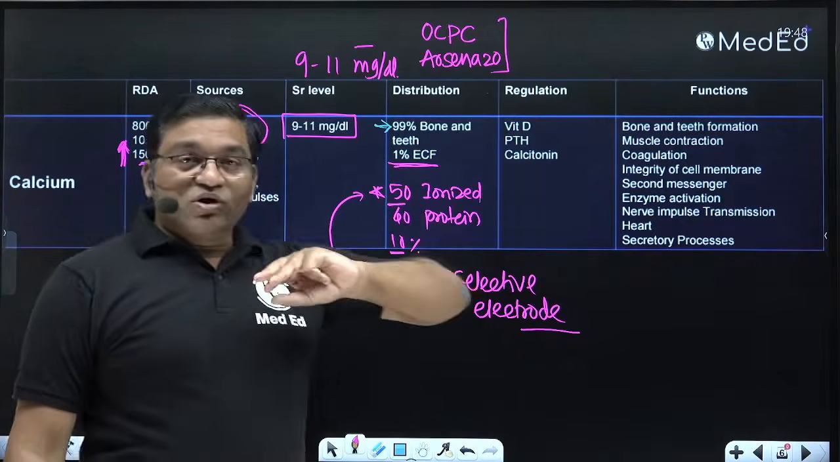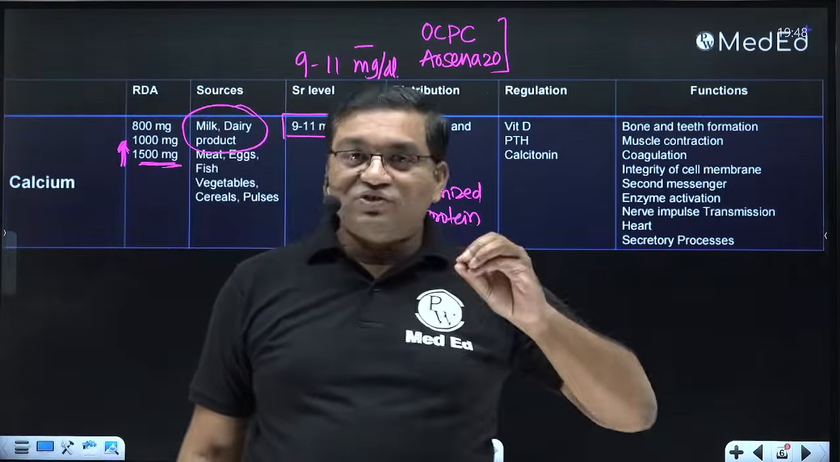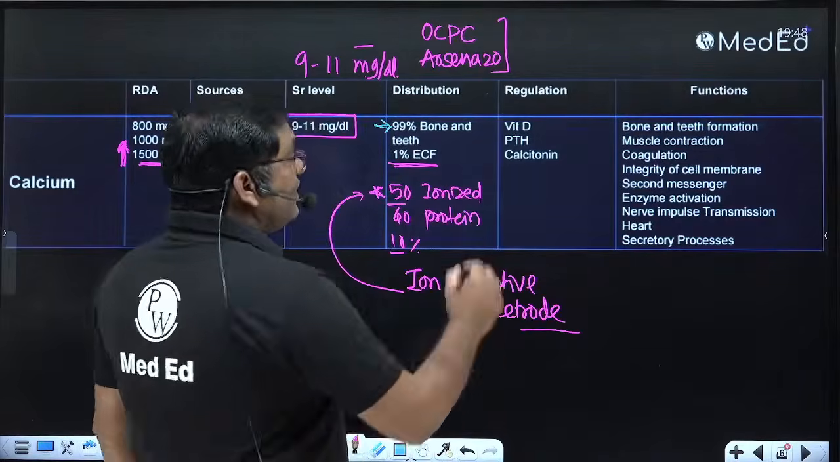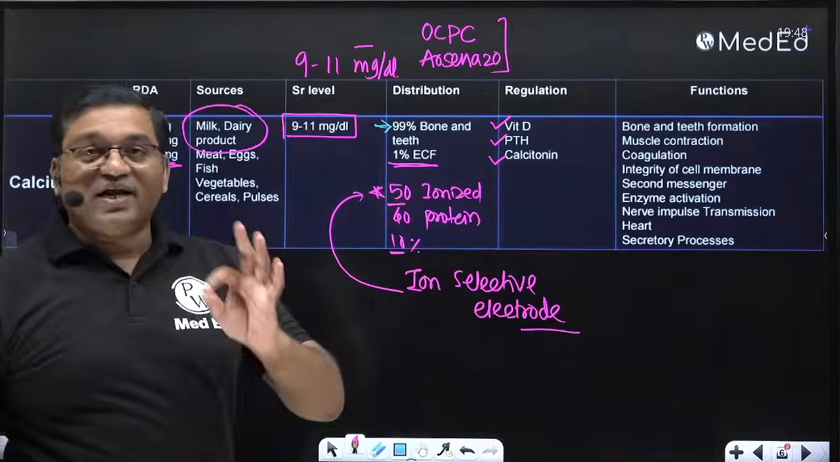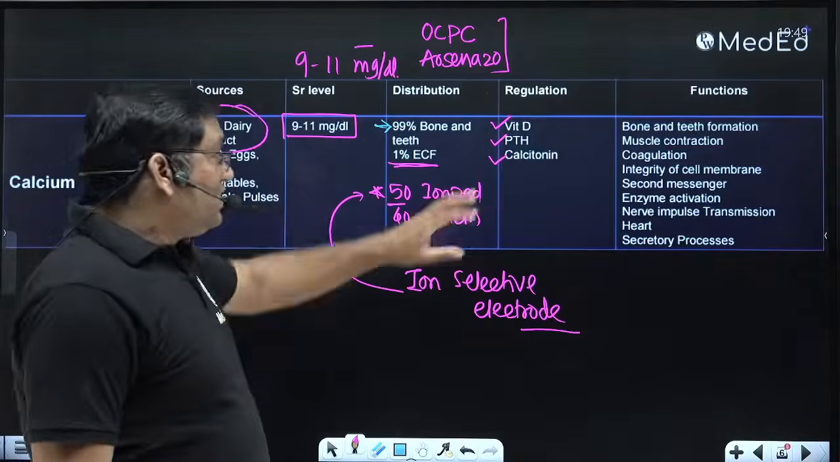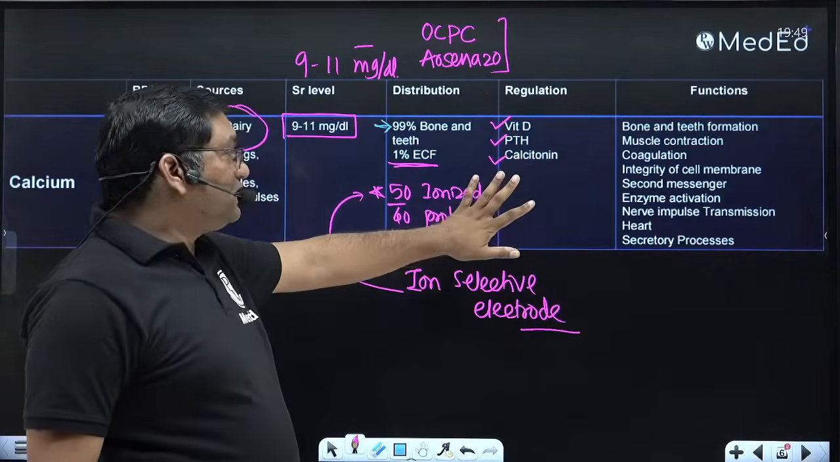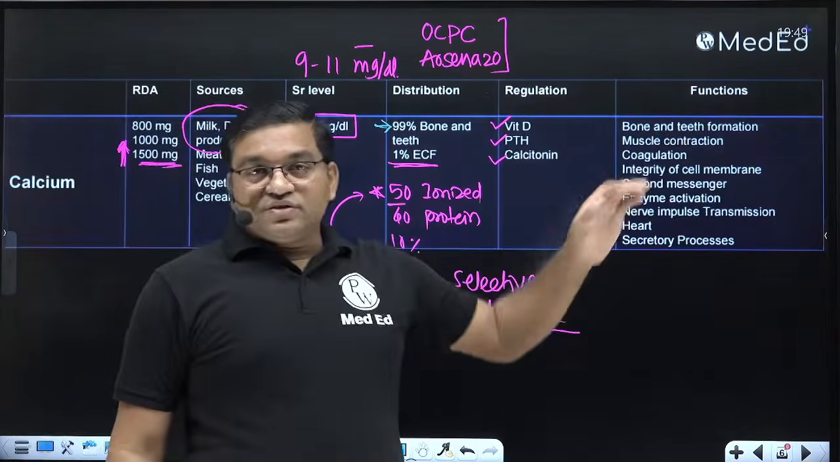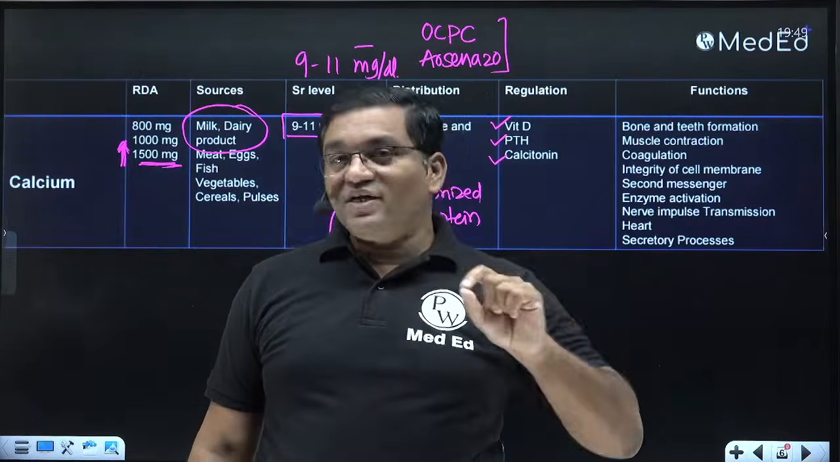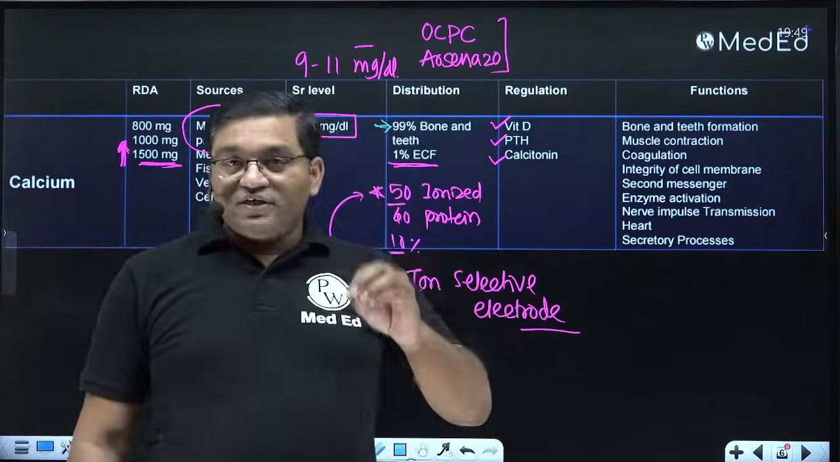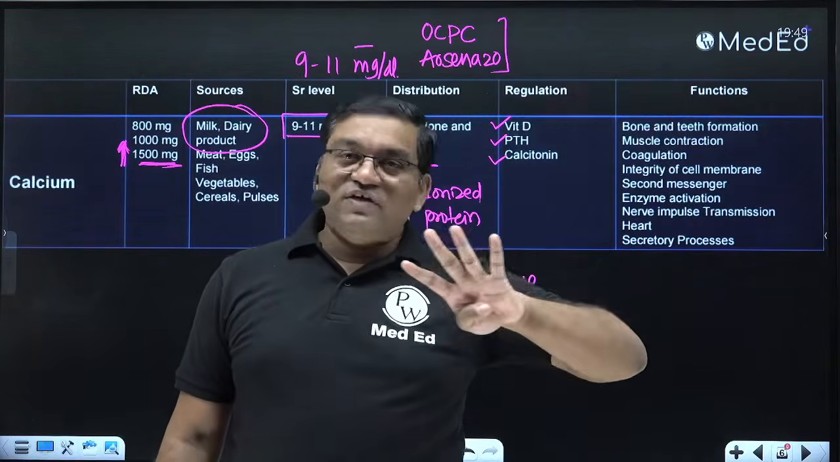So three important hormones are important for regulation of blood calcium level, that is vitamin D, parathyroid hormone, and the calcitonin. Vitamin D, parathyroid hormone, and calcitonin. We'll discuss this calcium homeostasis, and these are the important functions of the calcium. Apart from the bone and teeth formation, it is required for the muscle contraction. Then it is clotting factor 4.